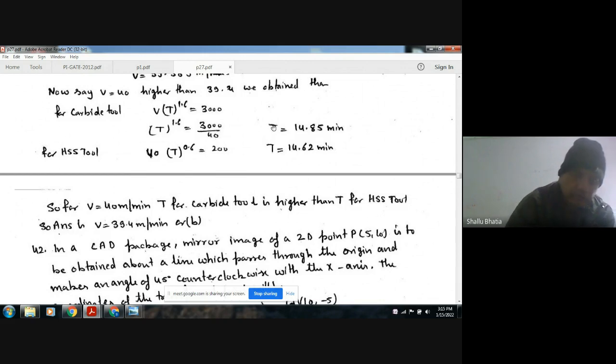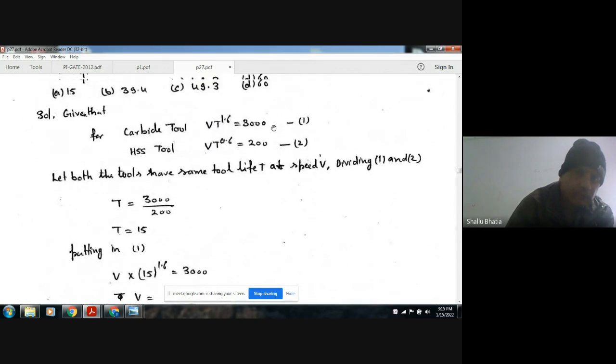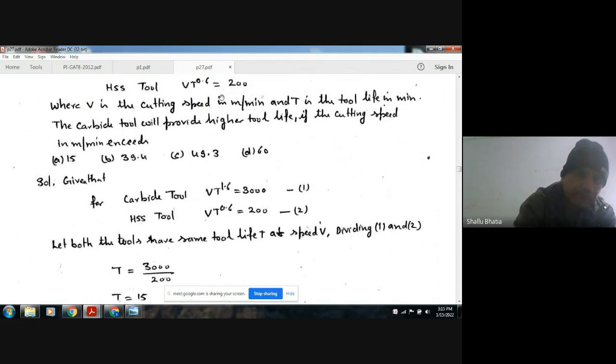Okay, so at 39.4, the carbide tool will provide higher tool life.